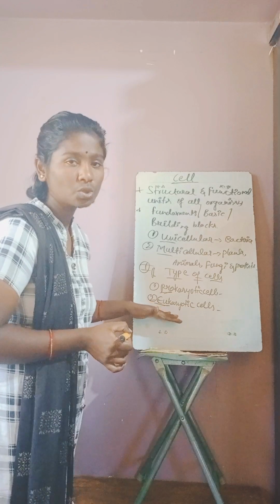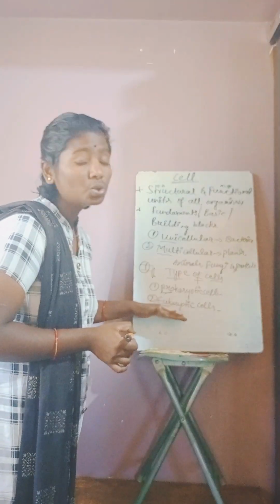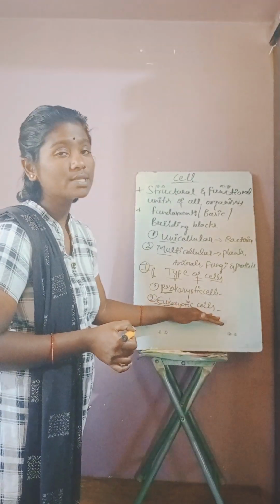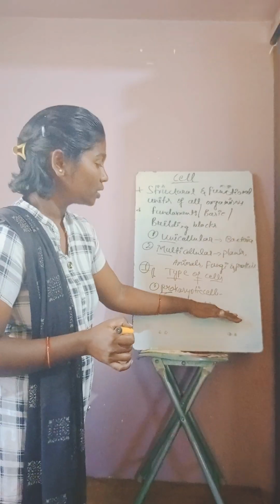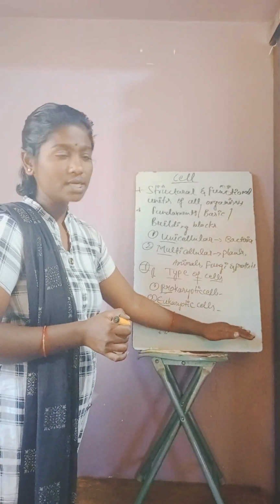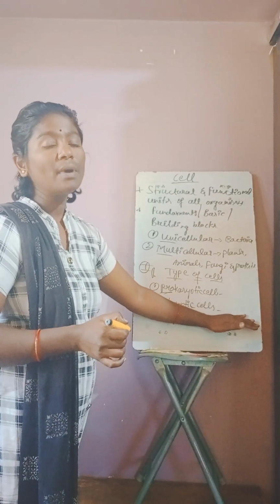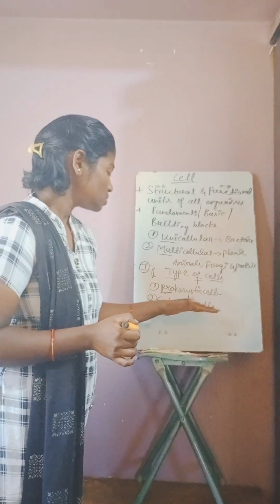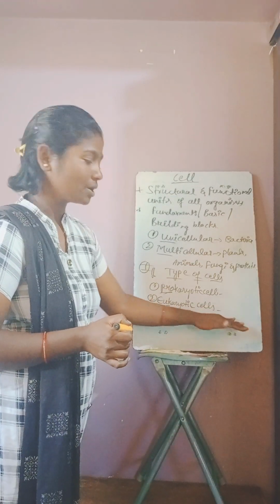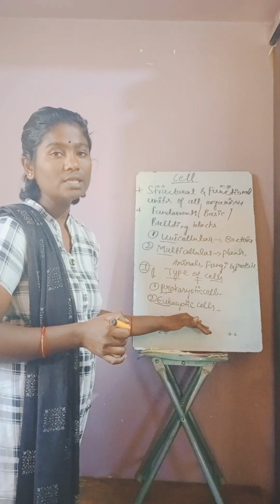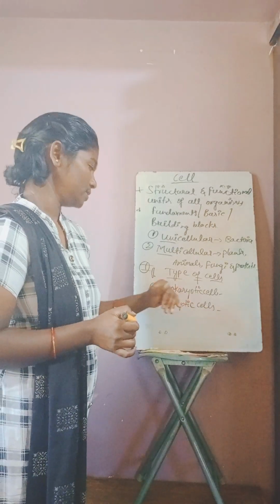Eukaryotic, eu means true, true nucleus. Eukaryotic cells have a prominent nuclear membrane along with the nucleus, and they also have membrane-bound cell organelles. Such organisms or cells are called eukaryotic cells or eukaryotic organisms.